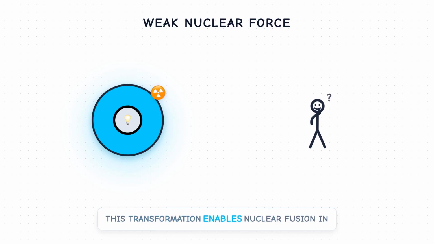This transformation enables nuclear fusion in stars, like our sun, where hydrogen converts to helium. So, while scientists call it weak and it has a very short range, it indirectly creates the energy that makes life on Earth possible, acting as a cosmic particle changer.